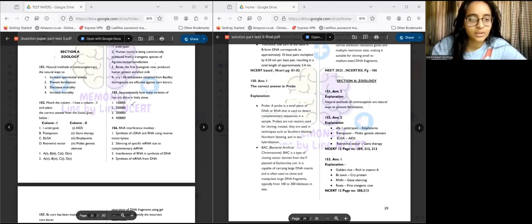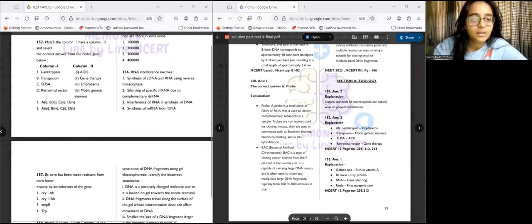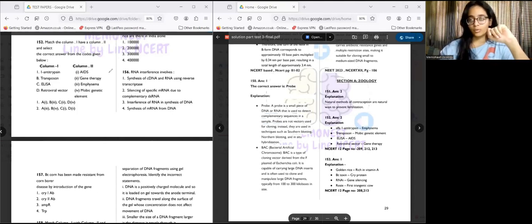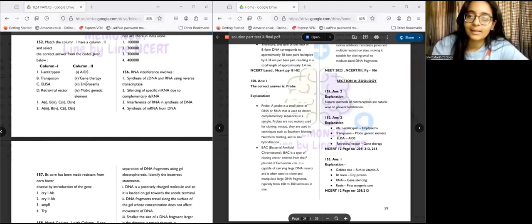Next, question 152. It's a match the column type of question, and we have to select the answer. First is alpha-1 antitrypsin, which will be matched with emphysema. Why? Because emphysema is a condition in which all the structures distal to the terminal bronchiole are destroyed. We have primary, secondary, tertiary bronchioles, and then the terminal bronchioles; every structure distal to the terminal bronchiole has been destroyed. In emphysema, there's alpha-1 antitrypsin deficiency. What is alpha-1 antitrypsin? It is a proteinase inhibitor.